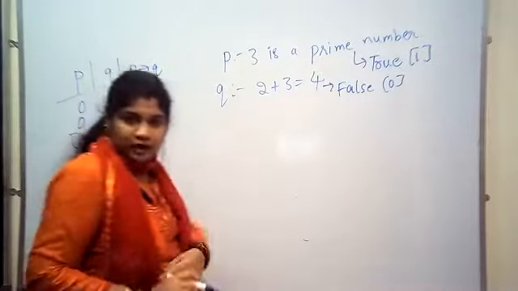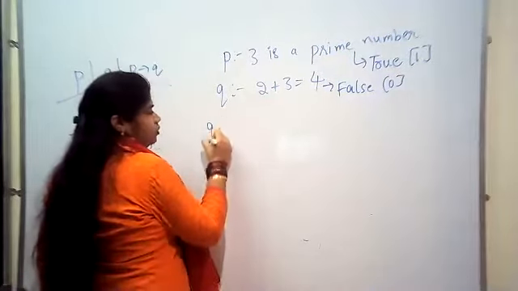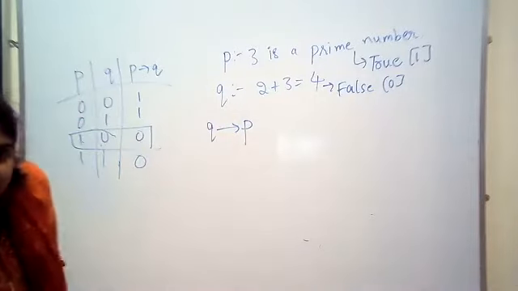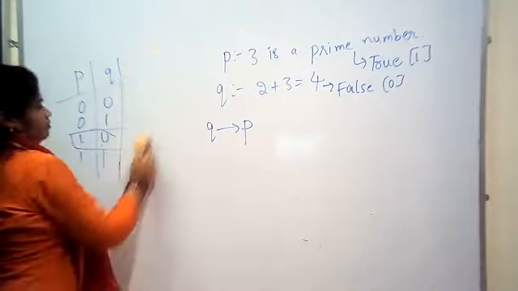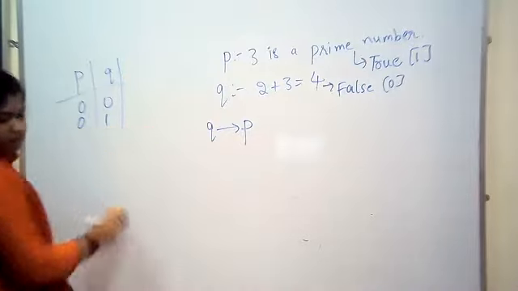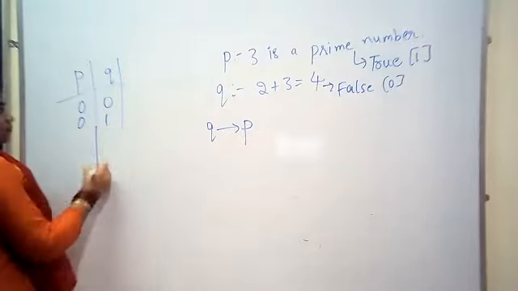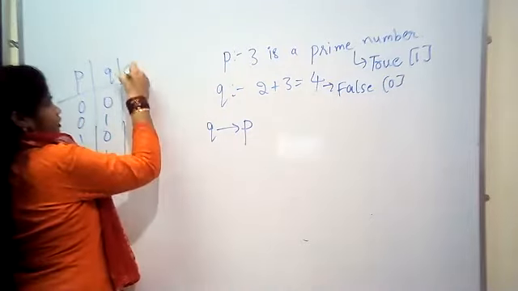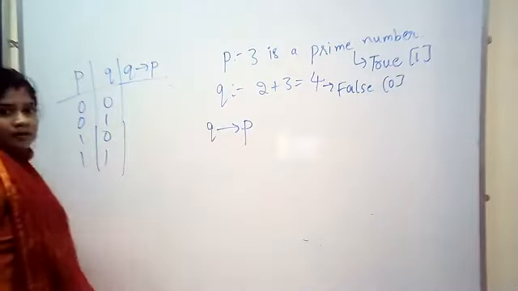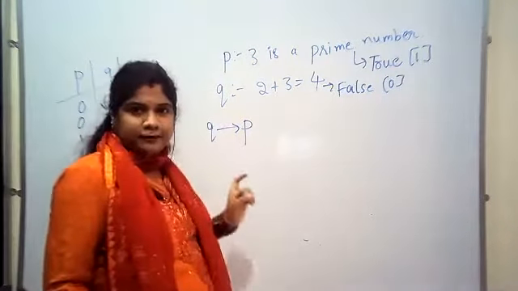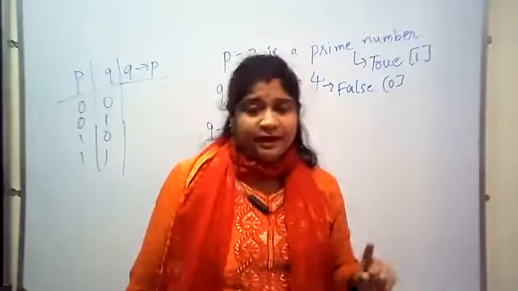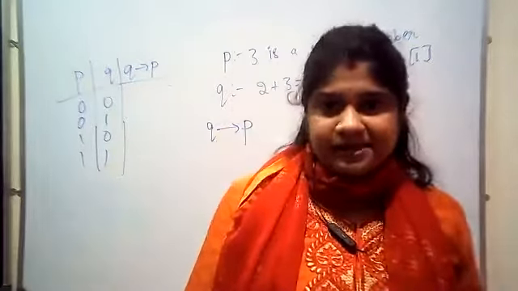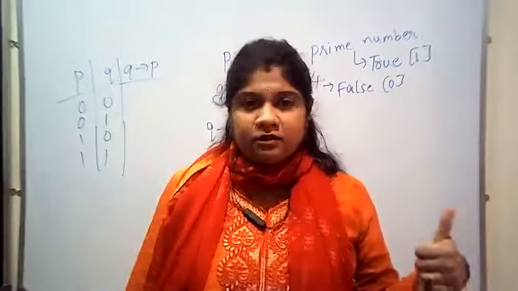See here, Q condition P. Now see here, we came to know the value of P condition Q is 0. That was the last example. Again we'll see now.